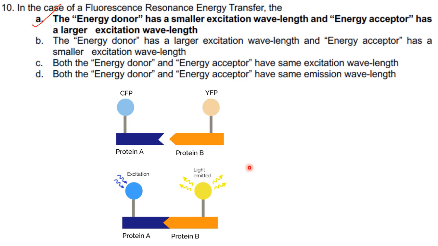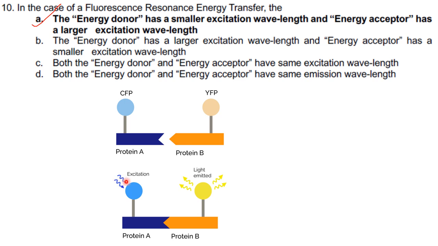So FRET is based on the fact that a donor dye in an excited state, CFP is the donor dye, upon excitation can transfer a part of its energy through non-radiative dipole-dipole coupling. That is the mechanism by which energy is transferred from CFP to YFP when protein B and protein A interact with each other. Now what they have told is the energy donor has smaller excitation wavelength and energy acceptor has larger excitation wavelength.